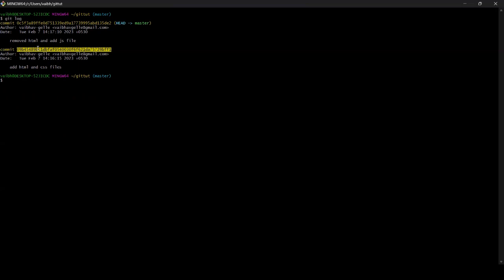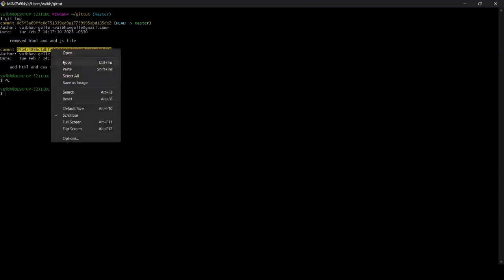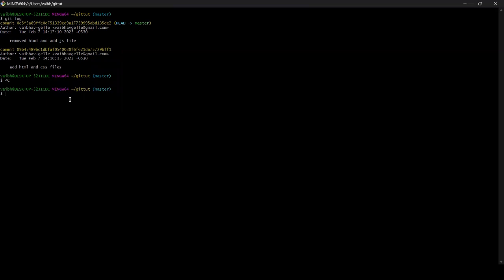And okay, as you can see here, there is something unique. There is some number, commit some number. It is a unique number, and we can use it. Let's say we are going to copy it and we want to go back in time, like a time machine.